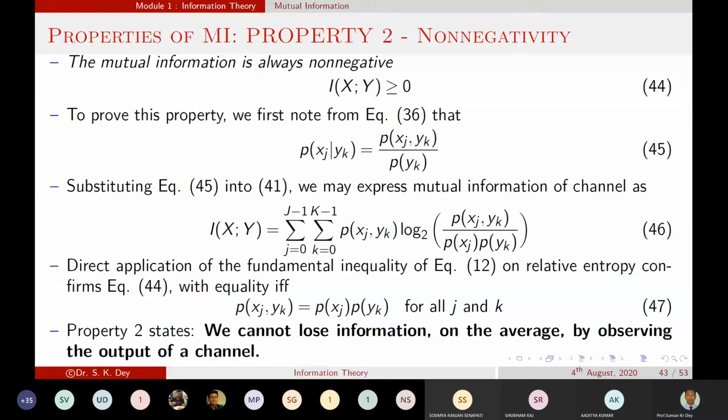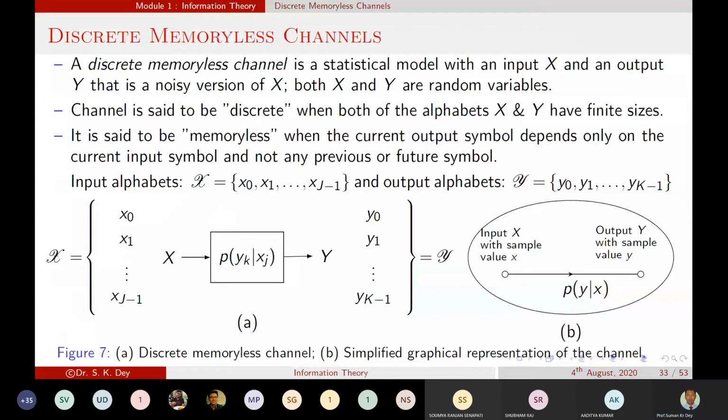Okay. So what was equation 12, sir? Equation 12 is basically the relative entropy, and there is an equation from the relative entropy. So basically the fundamental inequality of equation 12. What was the 12th equation? I have to go over there. Just wait.